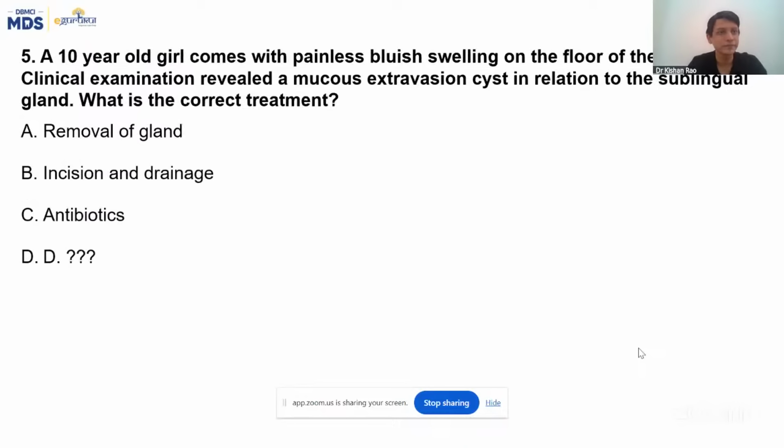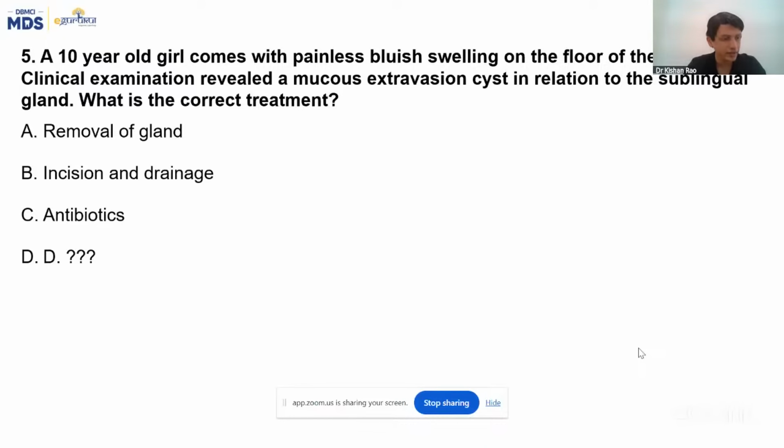So next question. A 10-year-old girl comes with painless bluish swelling. In all my grand tests and class tests, I have given one image-based question on this. Yes or no? This question was there in all my tests because I knew this will be an image-based question. I don't know whether they will give an image or not, but here is a question on ranula. A bluish swelling in the floor of the mouth is ranula. So they have asked what is the treatment for ranula?